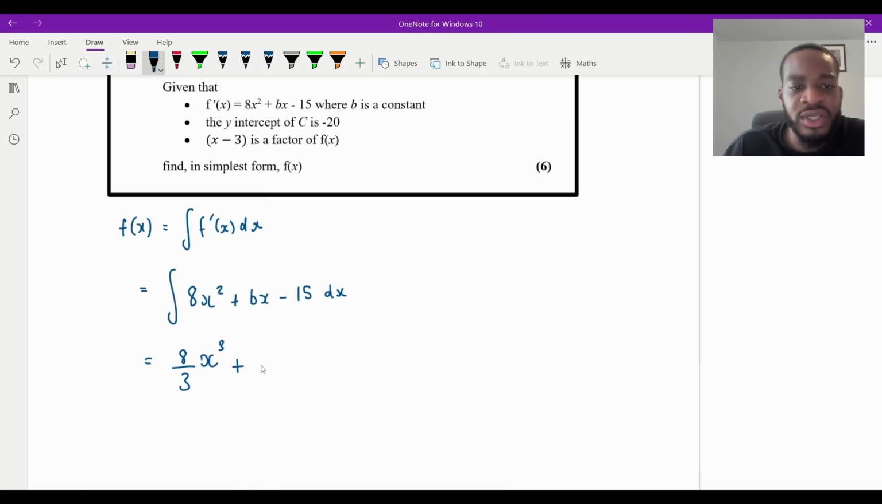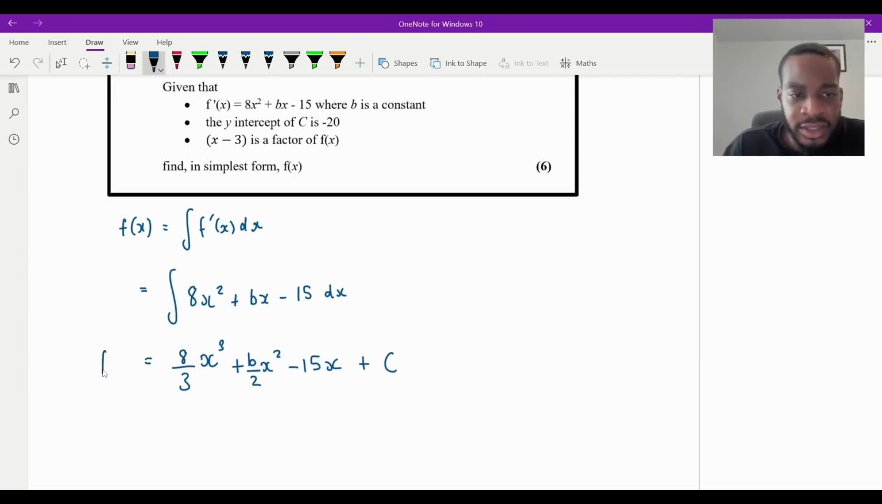Plus, and then we add 1 to the power x squared, divide by the new power. There was already a b there. I'm going to combine the b and the division of 2 to be b over 2. So I get that there. And then when we integrate a constant, we just times by the variable that we're integrating with. So it'll be minus 15x. And do not forget your constant of integration.